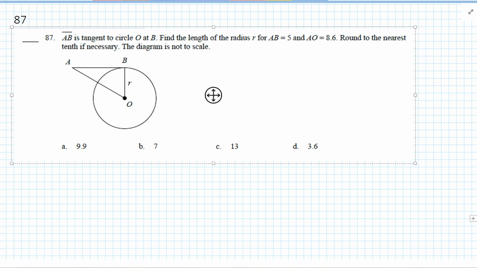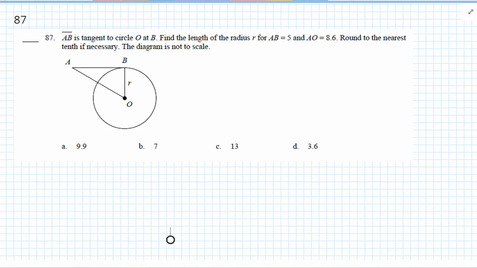Okay, 87. AB is tangent at B. Find the length of the radius for AB. AB equals 5 and AO equals 8.6. Right, right triangle, right? So a squared plus b squared equals c squared. Well, the hypotenuse is opposite the right angle, so that's 8.6.